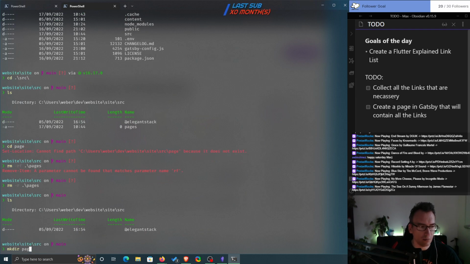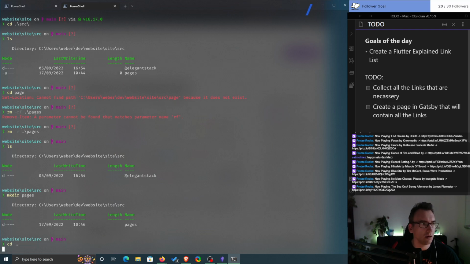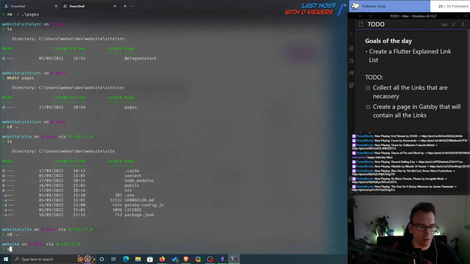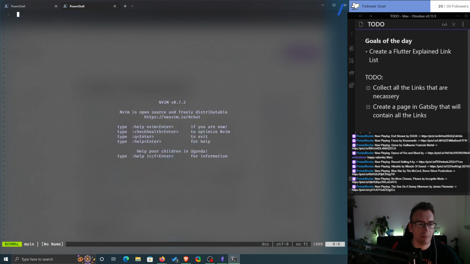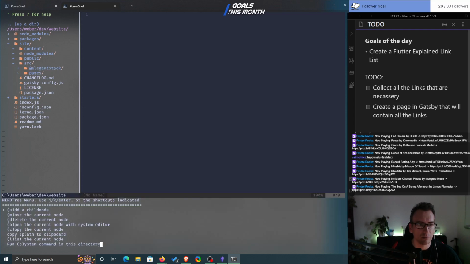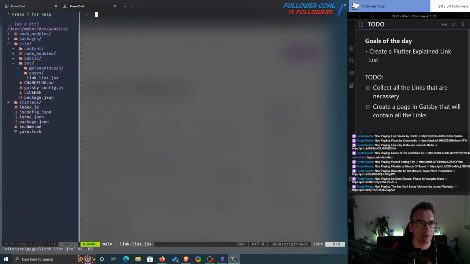And mkdir pages. And then we can go back again. cd and neoVim. So site, source, pages. Finally. Good. So now let's add again here the link list JSX. Perfect. And now we have something.